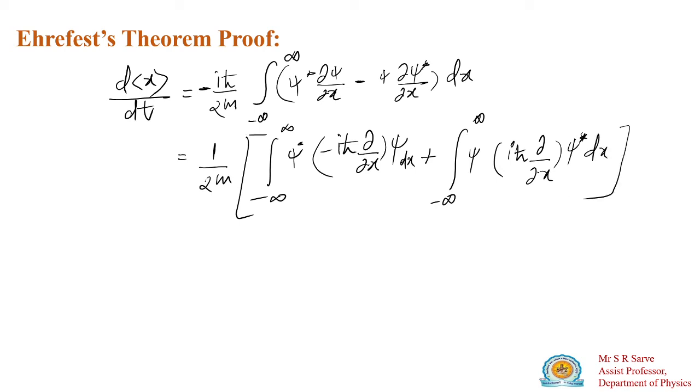Okay, now this is your equation number 4.